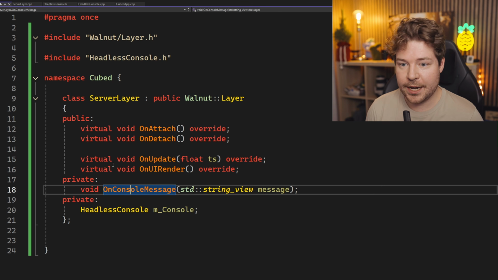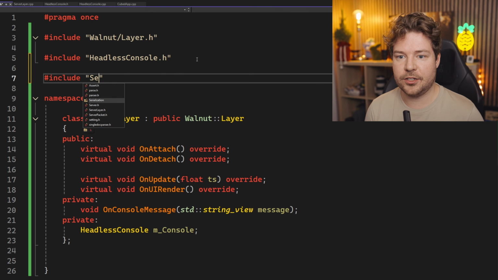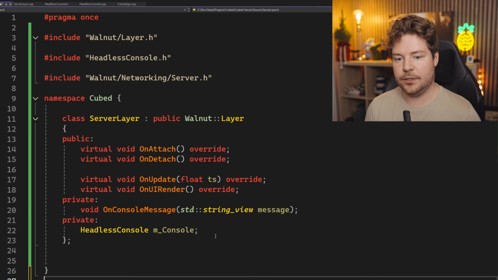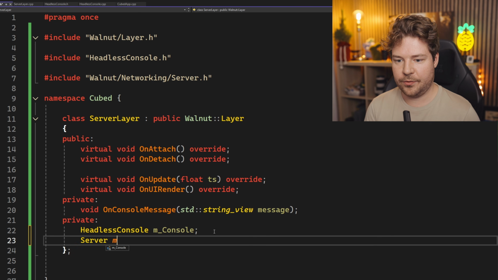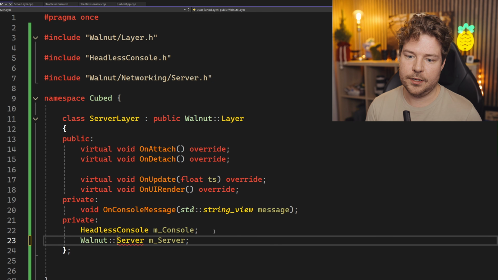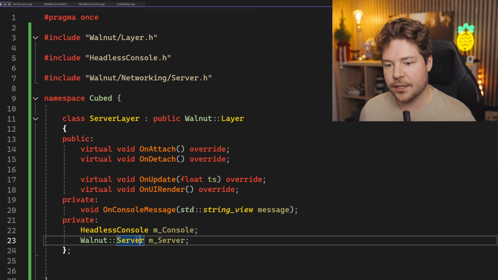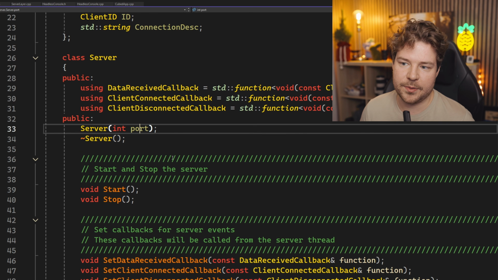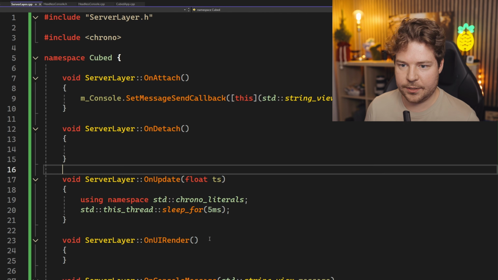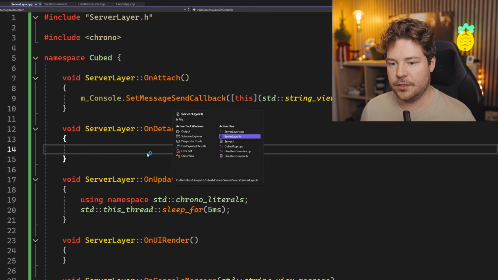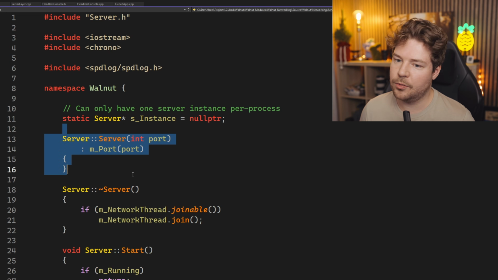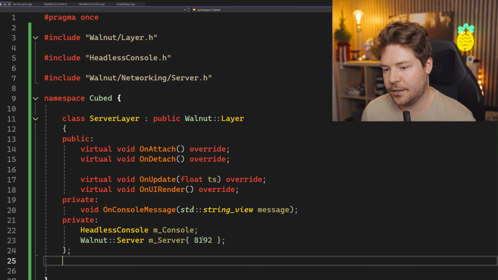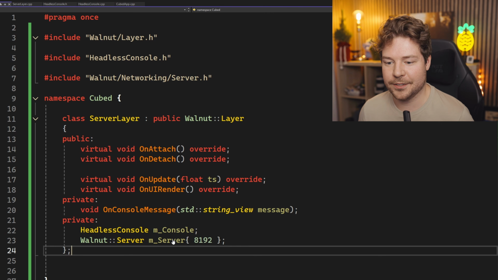So let's start the actual real server though, so that we can receive messages. So let's do include Walnut networking server, and then we'll go ahead and set that up over here. So we'll do server Walnut server. And then this is kind of similar to the client in terms of its API. It doesn't start it until we call start, I think, and we have to specify a port. Is that right? So you can see we have to construct it with a port, but all it does is that. So we could just construct it like this, I guess, and we're done. 8192 is just a port that I happen to use for some reason.